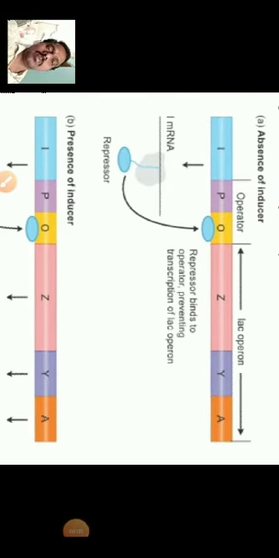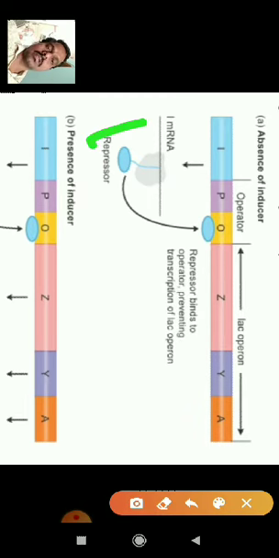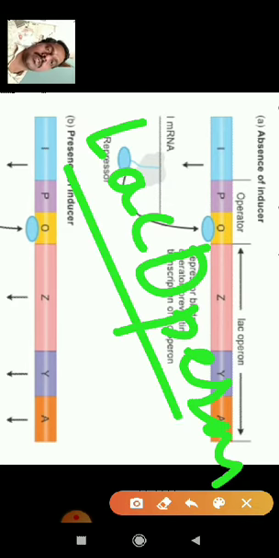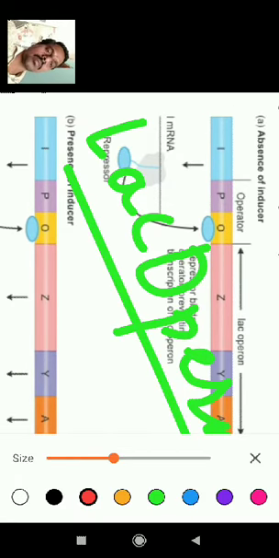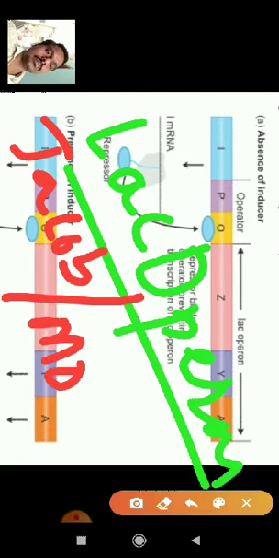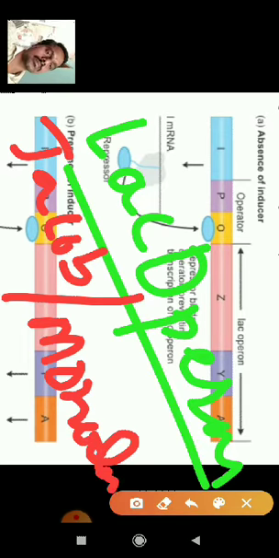This video is about the lac operon concept. Operon. The lac operon was given by Jacob and Monod. In this video, we will prove the lac operon concept in E. coli bacteria.